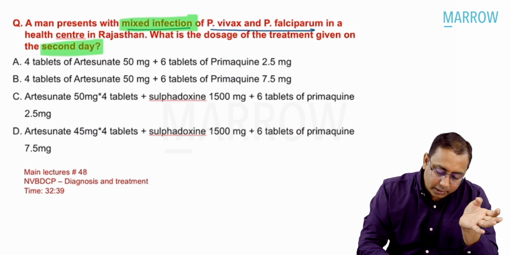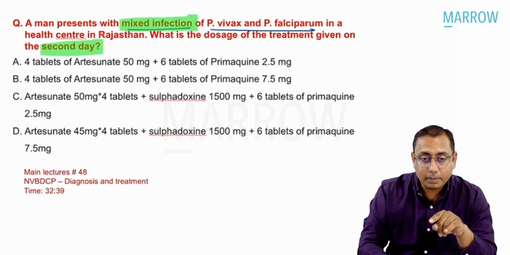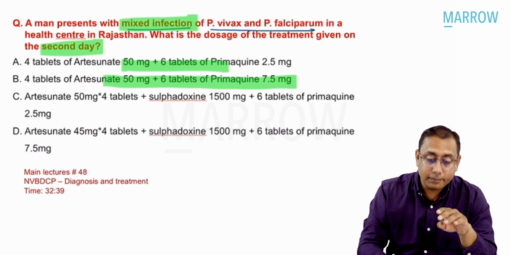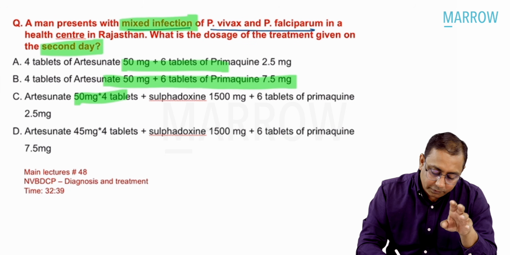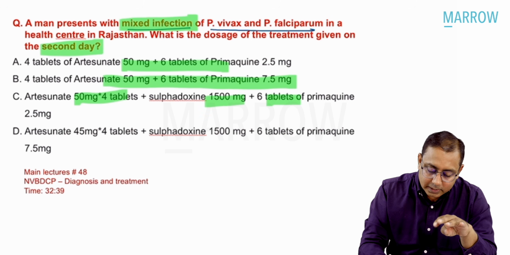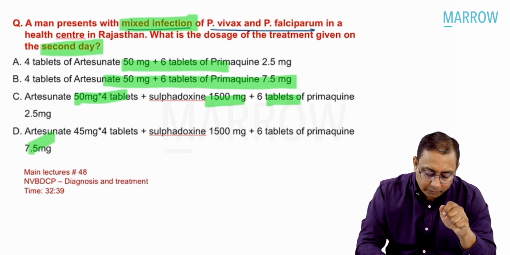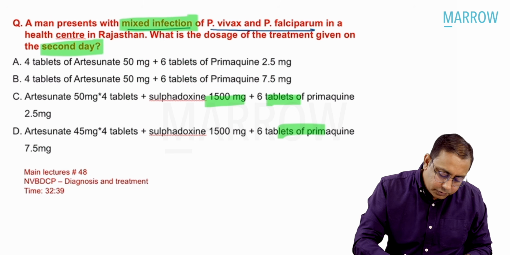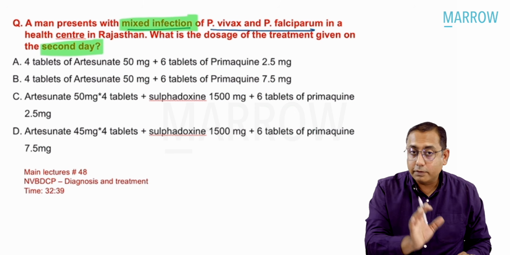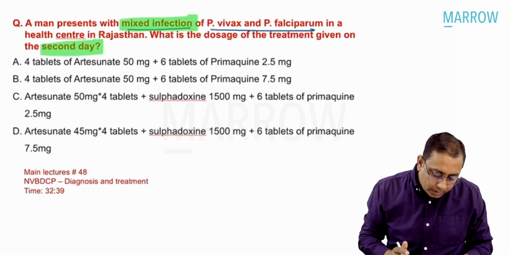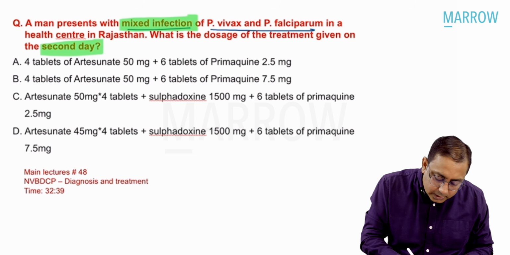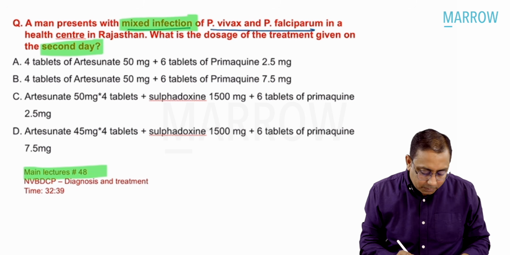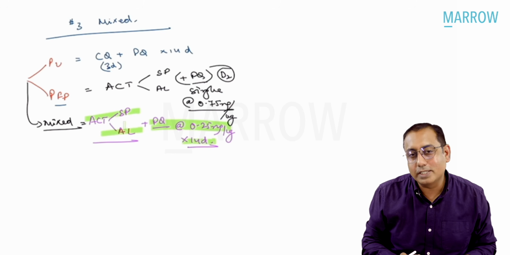The options were 4 tablets of artesunate 50 mg and 6 tablets of primaquine, or 4 tablets of artesunate and 6 tablets of 7.5, or artesunate 50 mg, 4 tablets, sulfadoxine, 6 tablets of primaquine 2.5, or primaquine 6.5, whatever it is. So this question was pretty straightforward in asking about mixed infection treatment on the second day. But this question we have already discussed. It's directly asked from our main video lectures. In video lecture number 48, we discussed the mixed infections.